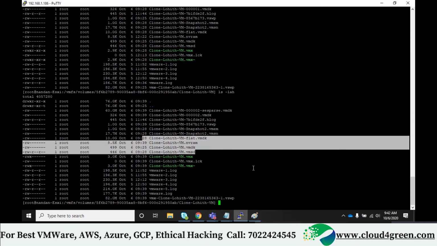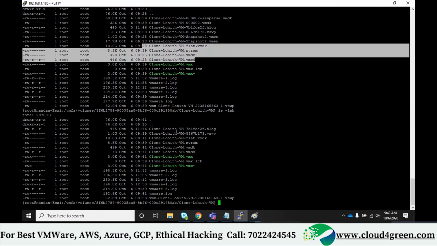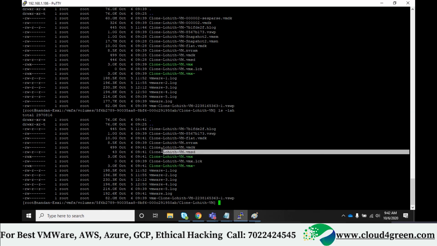And let's check here also. Can you see the csparse file here? Can you see .vmsn here? vmsd went back to 43. It is a two-step process. Repeating again, restoring a snapshot is a two-step process. First you have to restore, and then you have to delete to remove the traces.